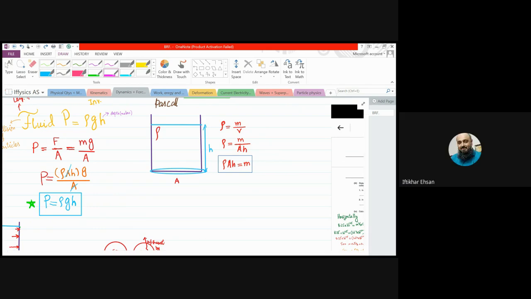So beta, the volume is A into h. Now dividing, we will multiply on this side. So we can have a formula for the value of mass, rho A h. So what happens? We apply this value of mass here. So g and A will be as it is, but in place of mass, we are substituting its value, this one. Right, Beta ji?